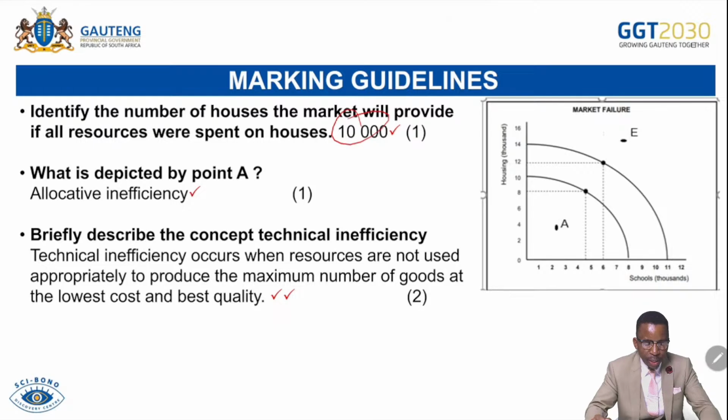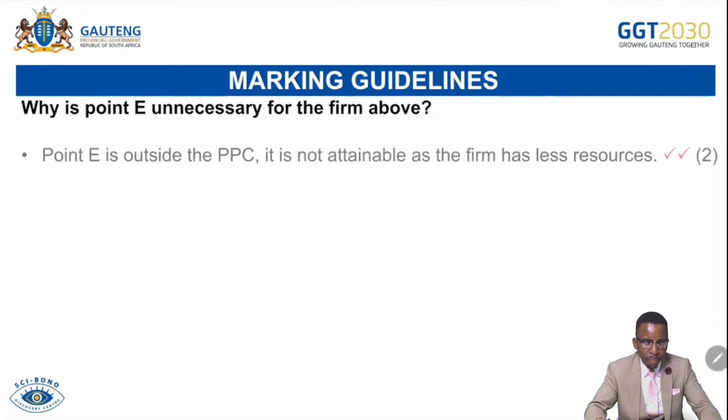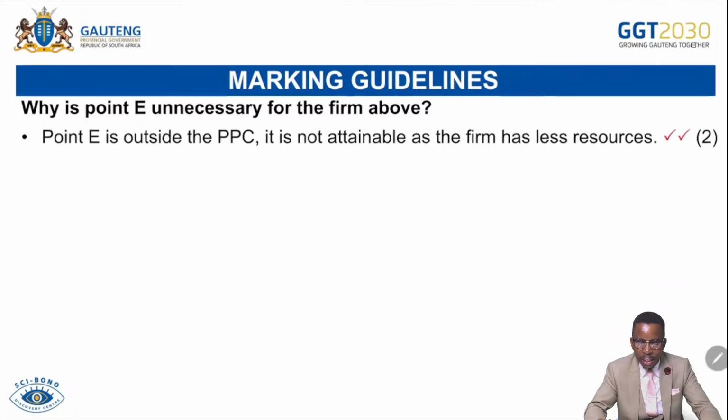What is depicted by point A? Allocative inefficiency, which can also indicate productive inefficiency, because if we are here, consumers cannot be satisfied. Briefly describe the term technical inefficiency. It occurs when resources are not used appropriately to produce the maximum number of goods and services at the best quality or quantity. And why is point E unattainable? Point E is outside the PPC. It is not attainable, and as the firm is